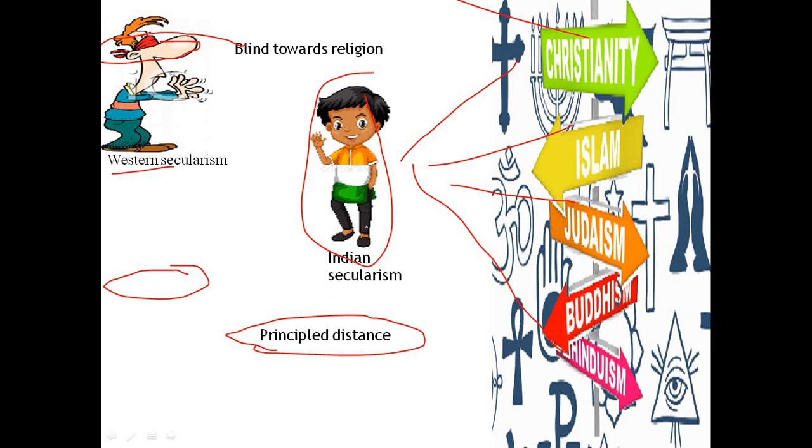For example, Article 29 and Article 30 of the Constitution of India are for minority rights. They provide minorities certain constitutional, or fundamental, rights. That provision is based on the principle that minorities, because of their smaller numbers, should receive certain concessions and state support. So we have provisions for them in the form of Article 29 and Article 30. So that's about Indian secularism and principled distance.